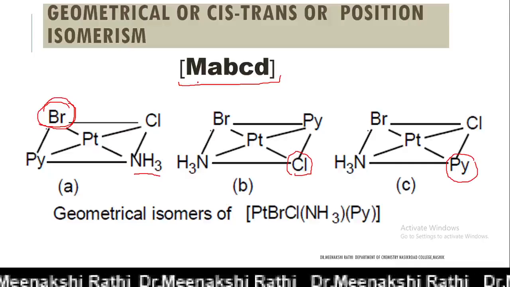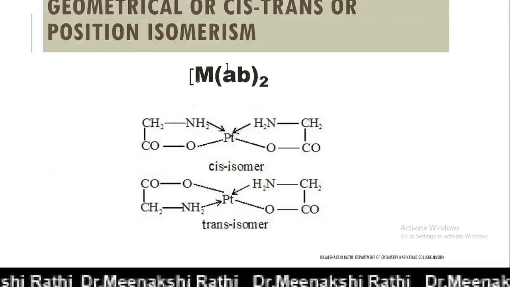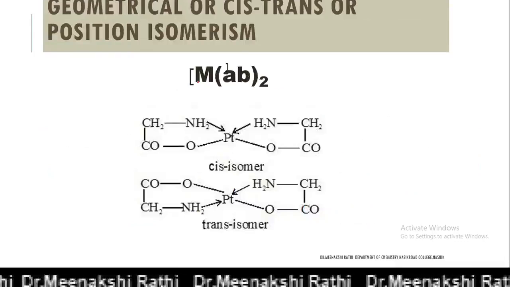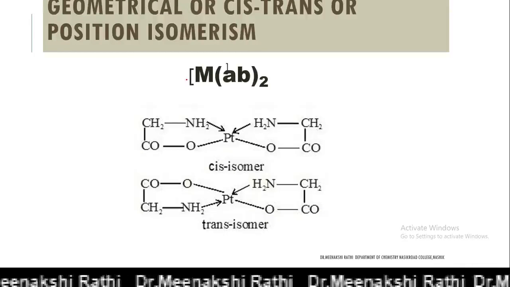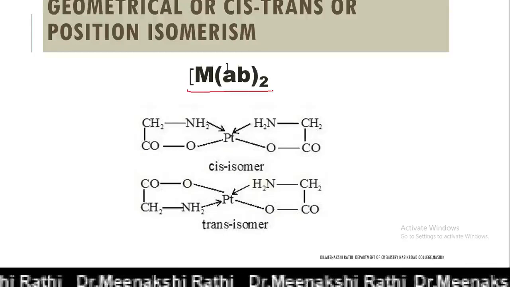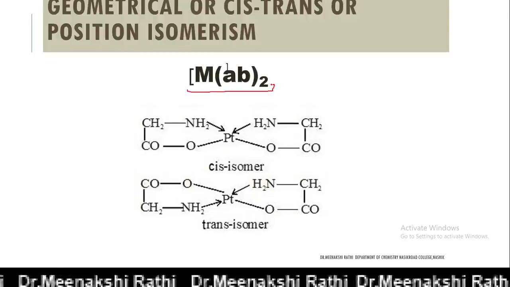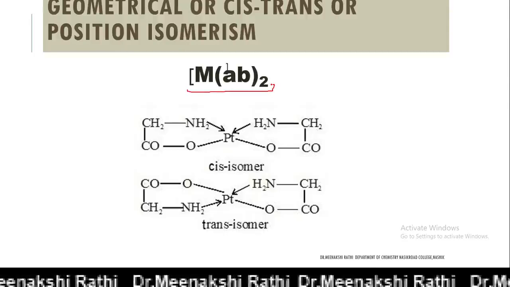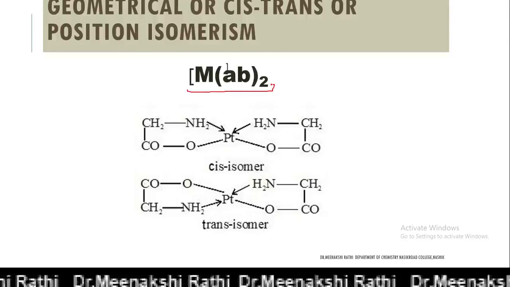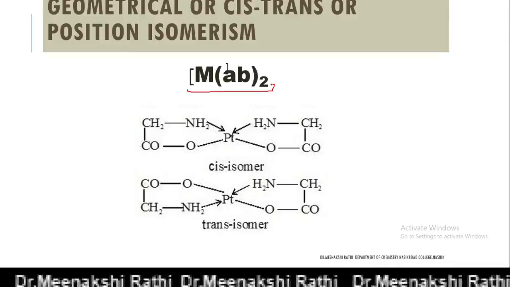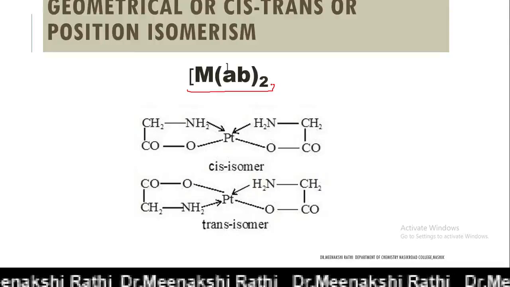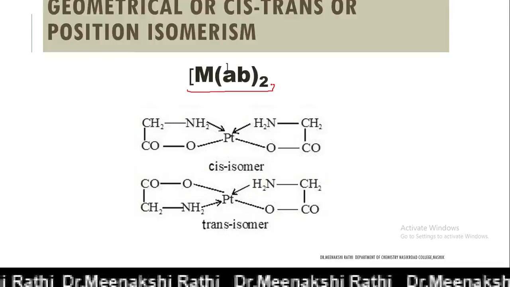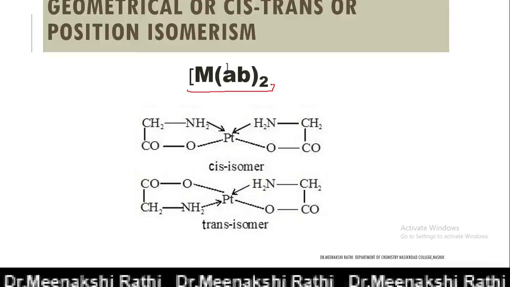The next type is MAB2. MAB2 is also a square planar complex which has an unsymmetrical bidentate ligand, and this bidentate ligand provides two coordinating atoms.